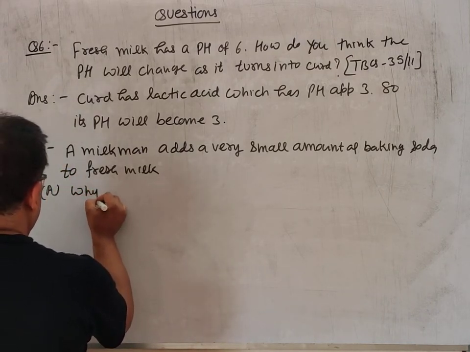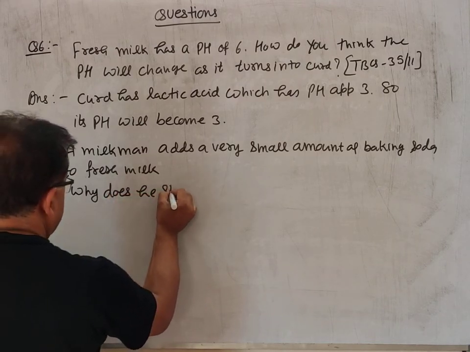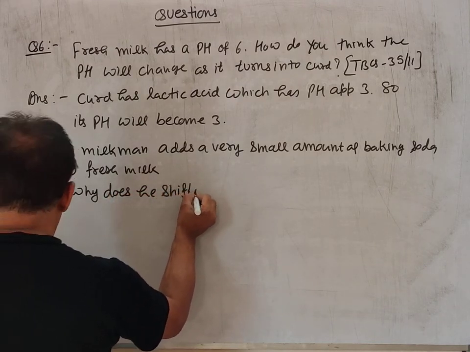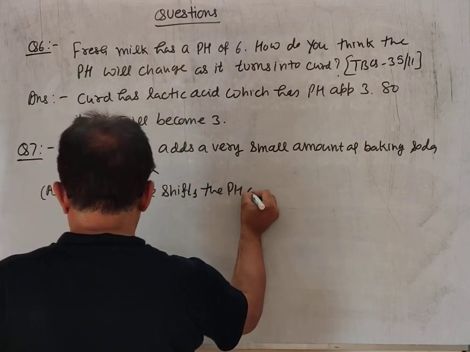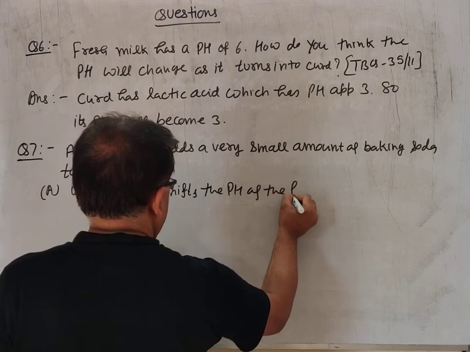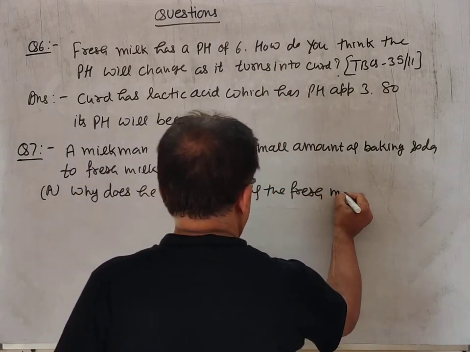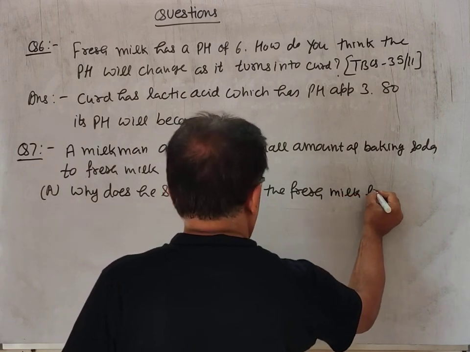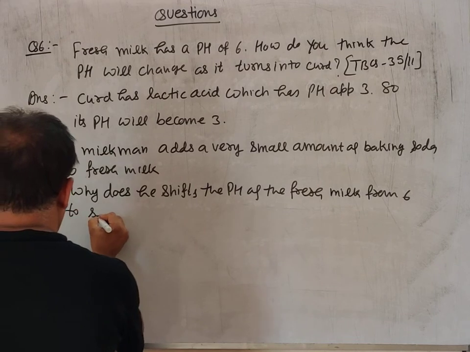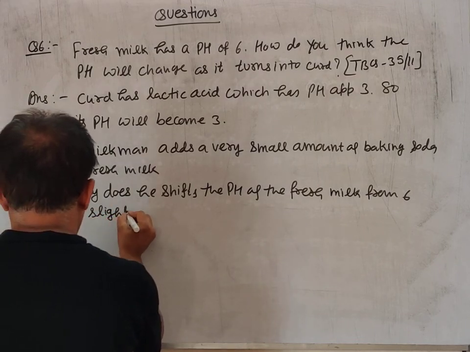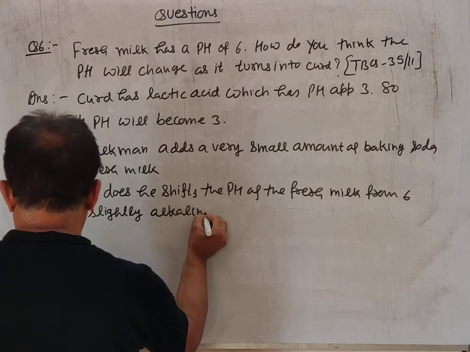Why does he shift the pH of the fresh milk from 6 to slightly alkaline?